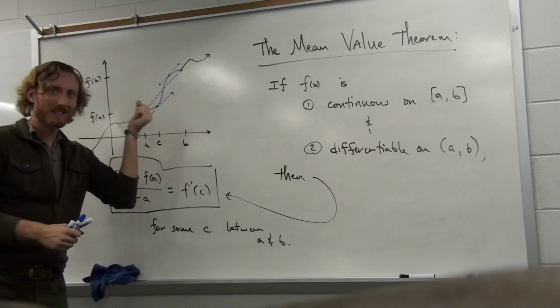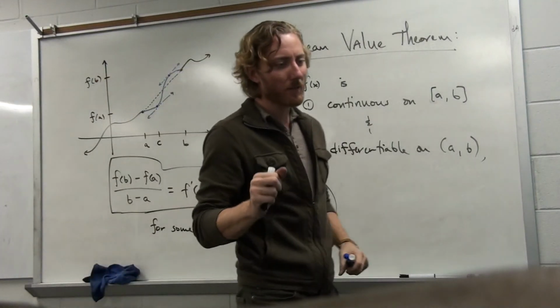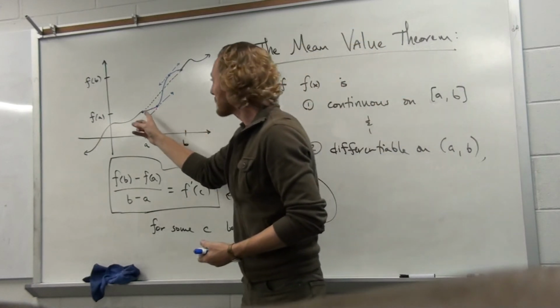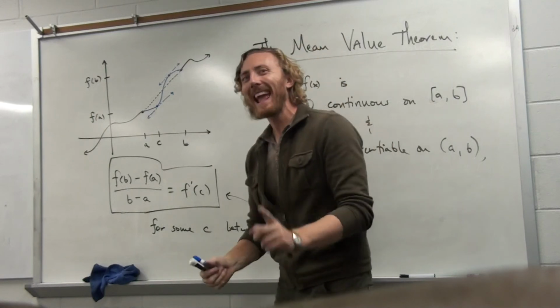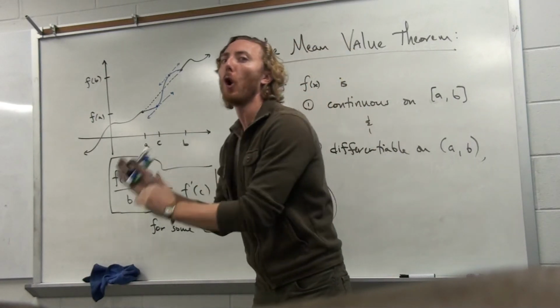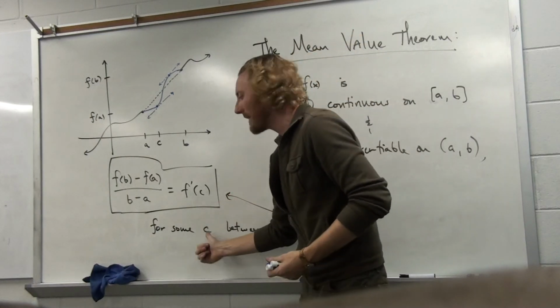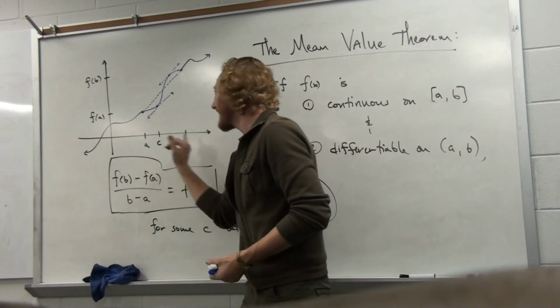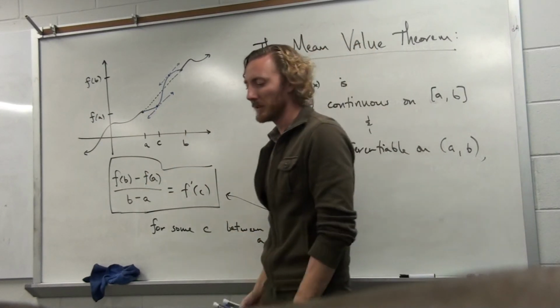Which is to say, there's some point along the way where the slope at that point, where the tangent line's slope, would be equal to the average slope. From the perspective of the cops pulling you over, if the cops have your average speed at 80 miles per hour, they can't say that you are going 80 the whole way between them. But what they can say is that at some instant, there was some moment of time between a and b where you were going 80 miles per hour. And well, they write you the ticket.